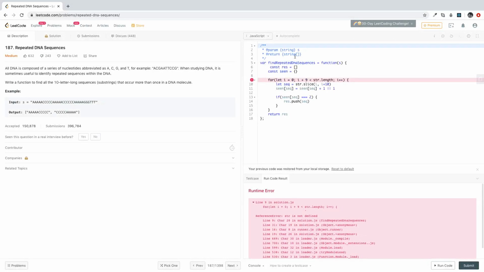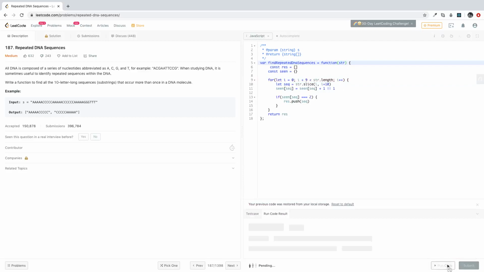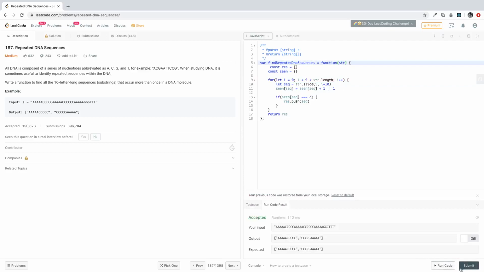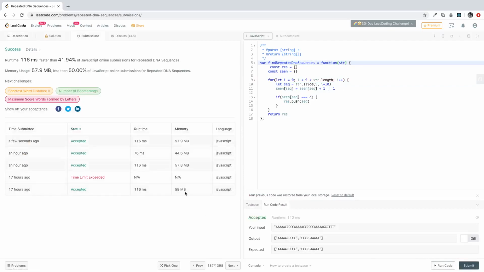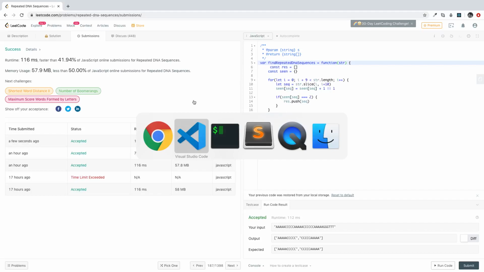str is not defined. Oh, that's because here they called it s. I changed it to str. So let's run it again. Okay, cool, it works, so let's submit it. Okay, cool. So this is faster than 41% of JavaScript solutions, has less than 50% of, okay, so we could do better than that. So now let's solve it another way using sets.